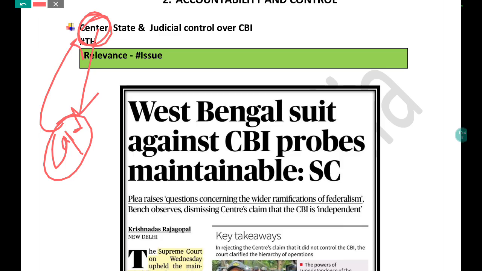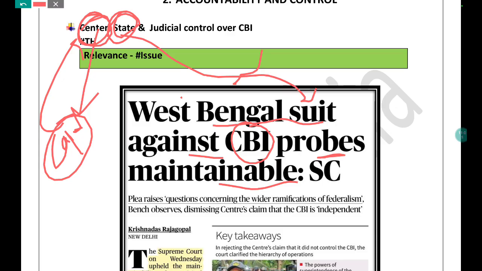Similarly, this article goes to another dimension: West Bengal suit against CBI proves maintainable, Supreme Court. So now we are witnessing that the state is also controlling CBI, sir and ma'am. This is what you need to understand. State can also control CBI.